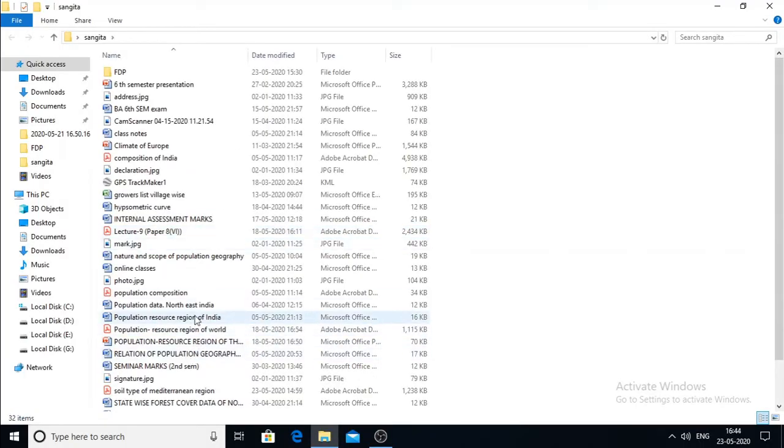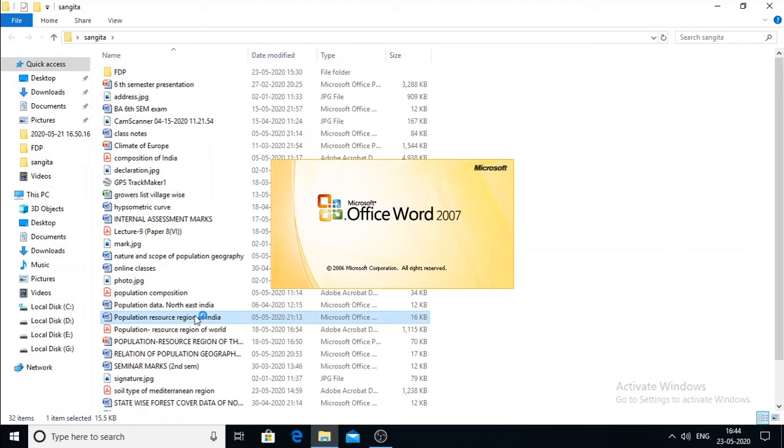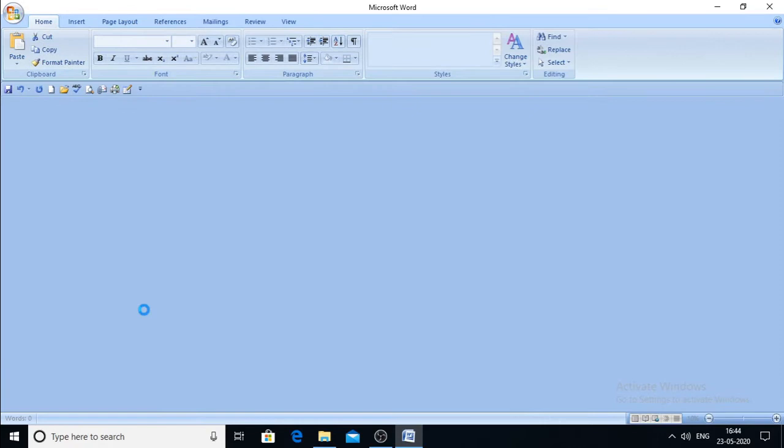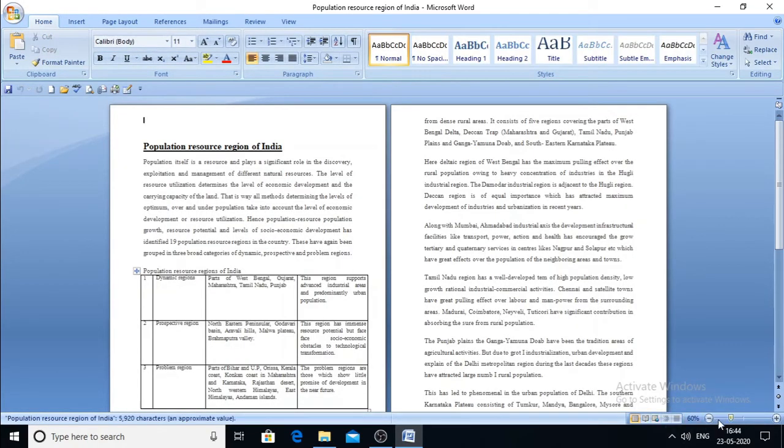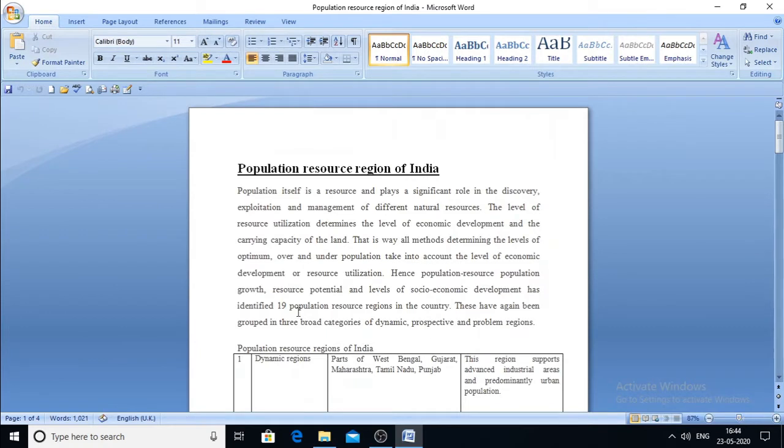On the population resource region of India. Now, when we talk about the population resource region of India, we have two terms, one is the population and another is the resource. So this region is generated on the basis of the relation of population and resource. On the basis of the relationship of population and resource, the region of India has been divided into three categories.